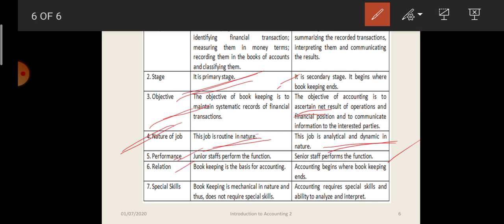Relation. To do the accounting work, you need the information which is received from bookkeeping. So bookkeeping forms the basis of accounting, and accounting begins where bookkeeping ends. Special skills. Bookkeeping is mechanical in nature, so the junior staff can do that, and once they gain knowledge and special skills, they can start accounting. Accounting requires special skills, analyzing ability. So the ones who are more skilled will be doing the accounting work. Those who are less skilled or new will be doing bookkeeping, because it is routine in nature.